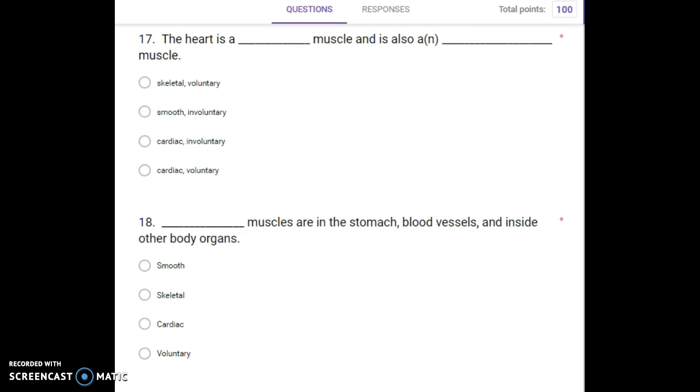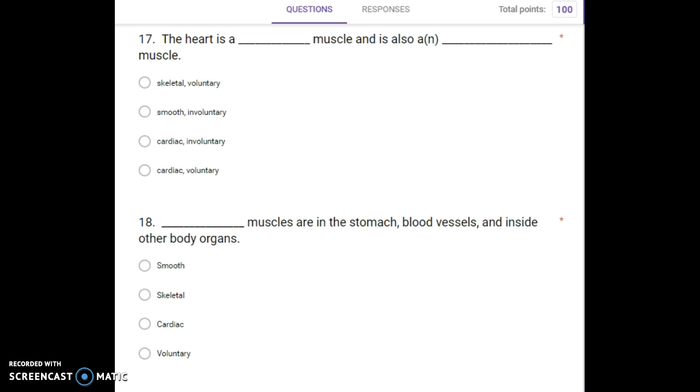Number 17. The heart is a blank muscle and is also a blank muscle. Skeletal, voluntary, smooth, involuntary, cardiac, involuntary, cardiac, voluntary. Number 18.